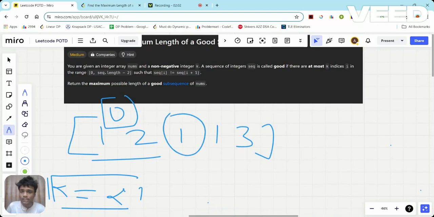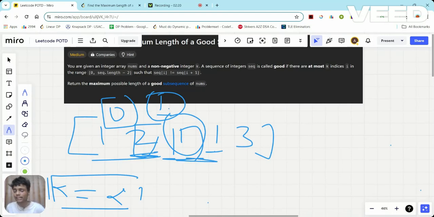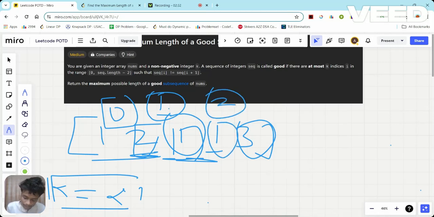Now let's say I'm going to pick this one as well. Previously I picked 2, and now I'm going to pick 1. Since 2 is not equal to 1, the second index is 1 in that case. Now I can pick the third one. Previously picked was 1 and now I'm going to pick 1, so this is satisfied, and there is no need to count any index. Now 1 is not equal to 3, so in that case it will be my third index where sequence of i is not equal to sequence of i plus 1, and I'm still picking it.